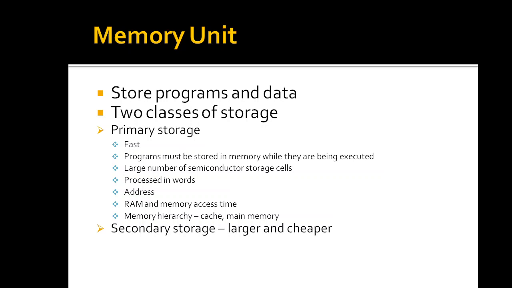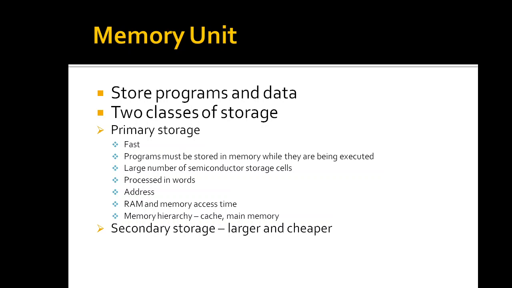The memory in which any location can be reached in a short and fixed amount of time after specifying its address is called random access memory. This is the memory wherein the program you are writing and executing will be stored. The time required to access one word is called the memory access time.